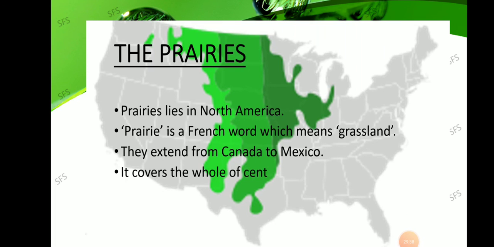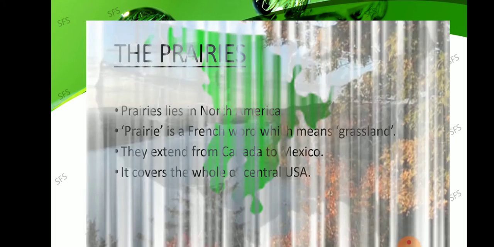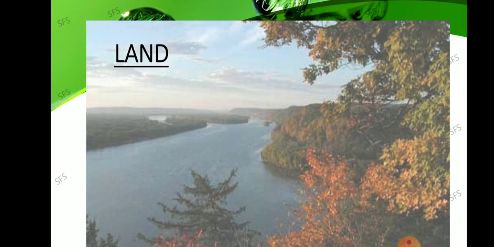So it covers the whole of central USA. USA means United States of America. Such a wonderful place.